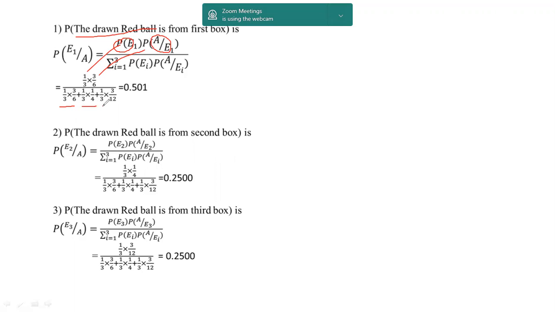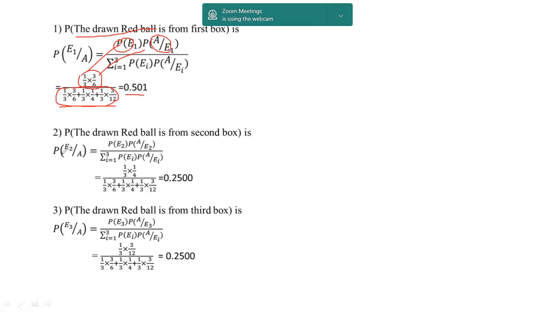And the third box red ball is 1 by 3 into 3 by 12. This denominator provides the total number of red balls, and the numerator represents the first box red balls. So first box red balls over all red balls, the probability is 0.501.